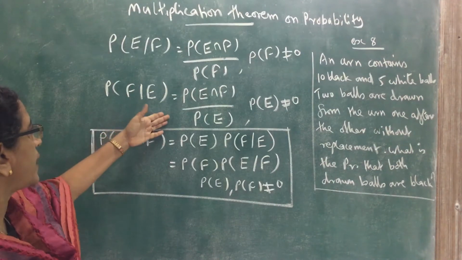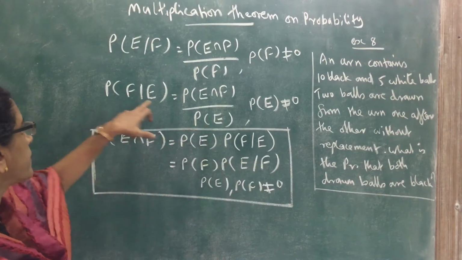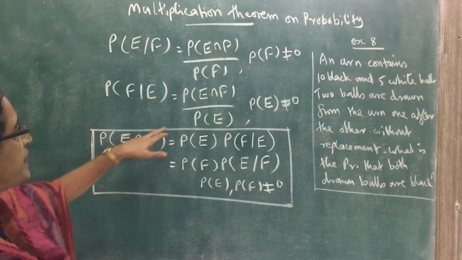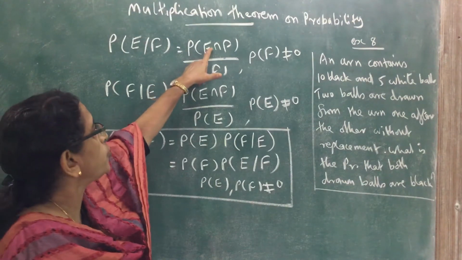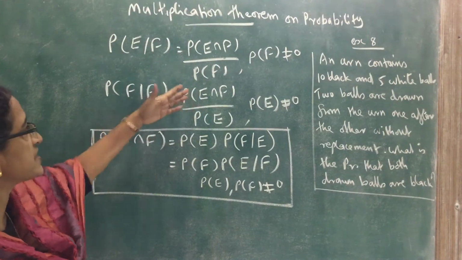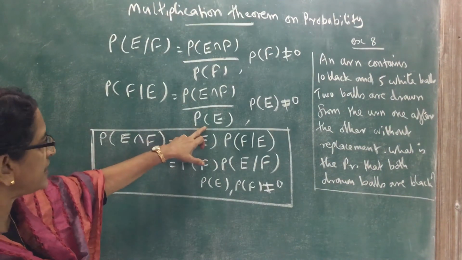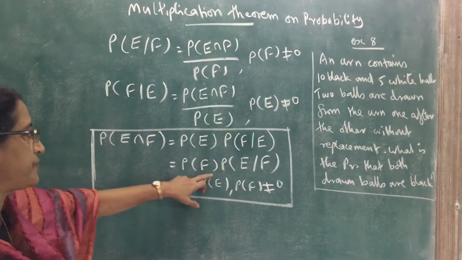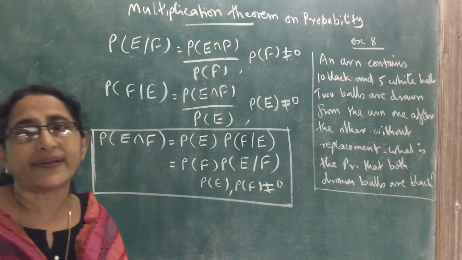Similarly here in this formula, probability of E intersection F is equal to probability of E into probability of F given E. In both cases, we get probability of E intersection F because the numerator is the same in both equations. So from these two equations, we get probability of E intersection F is equal to probability of E into probability of F given E, or probability of F into probability of E given F. So this theorem is called multiplication theorem on probability.